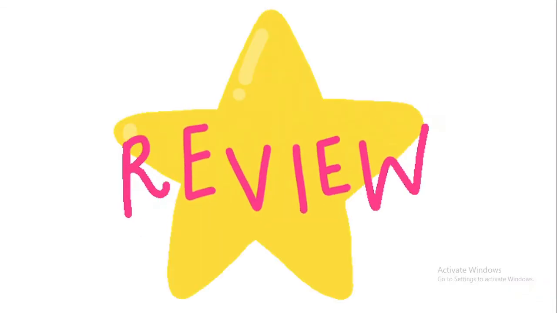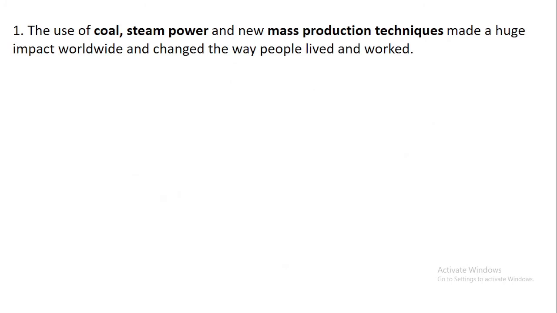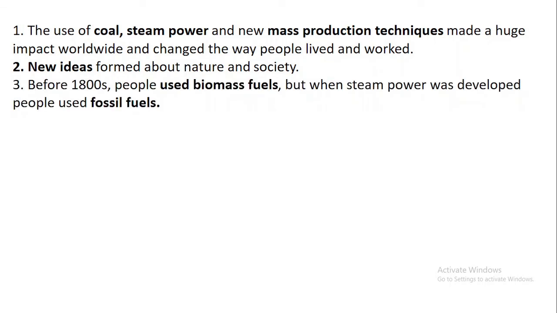Please take note. Number 1. We've learned that the use of coal, steam power, and new mass production techniques made a huge impact worldwide and changed the way people lived and worked. Number two, we have also learned that new ideas were formed about nature and society. Number three, before the 1800s, people used biomass fuels, but when steam power was developed, people used fossil fuels.